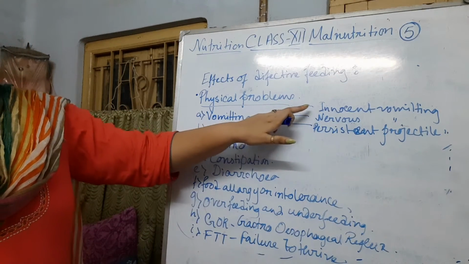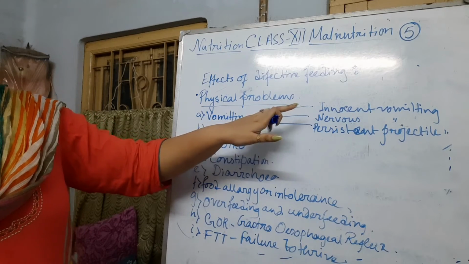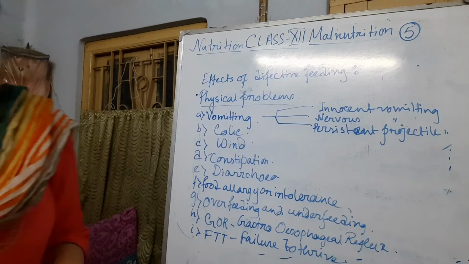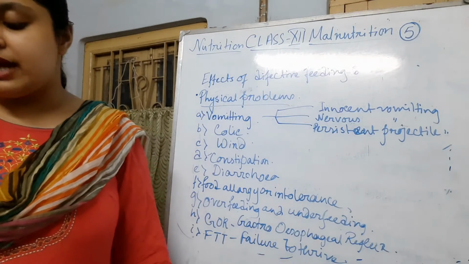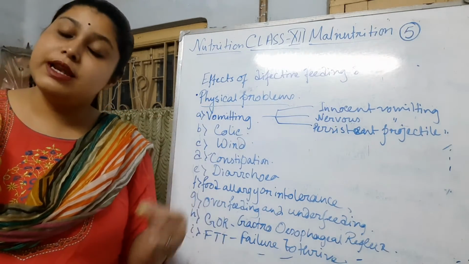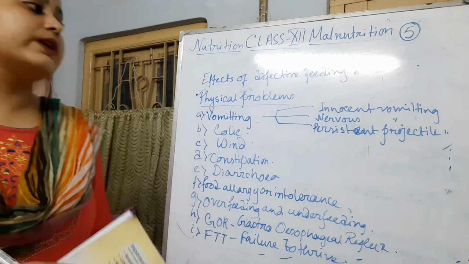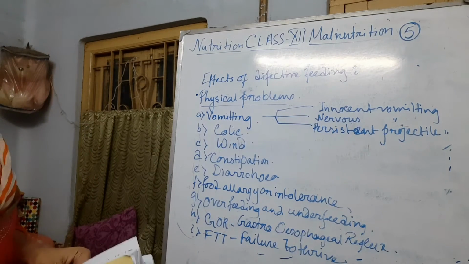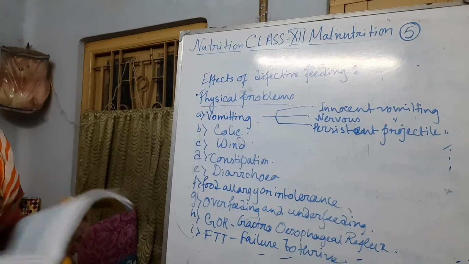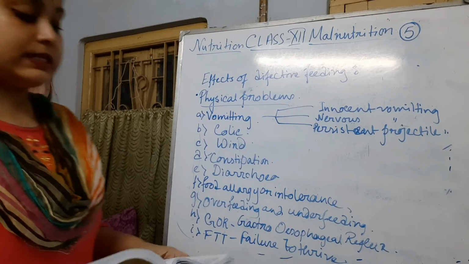First I am going to discuss innocent vomiting. It is repeated, effortless regurgitation, where small quantities of milk come out from the mouth. That is mainly called innocent vomiting. It can be seen mainly in very young infants.